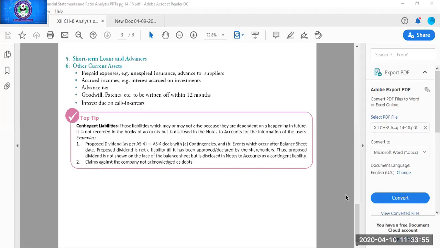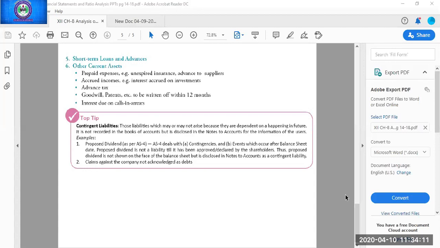As per accounting standard 4, till last year the proposed dividend was considered part of short-term provisions under current liability. That was treated as an actual liability.